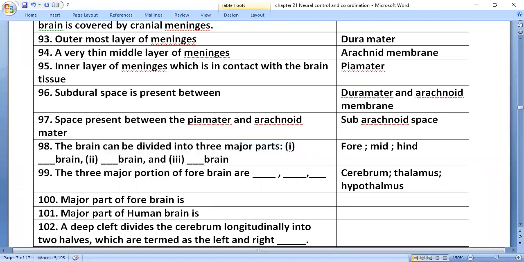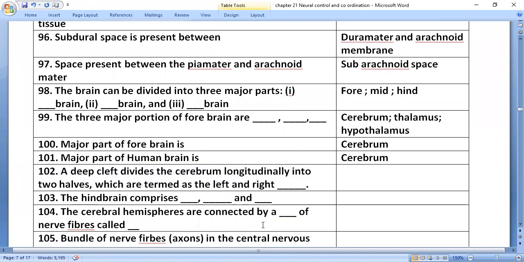The major part of the forebrain and of the human brain is the cerebrum. A deep cleft divides the cerebrum longitudinally into two halves, termed the left and right cerebral hemispheres.